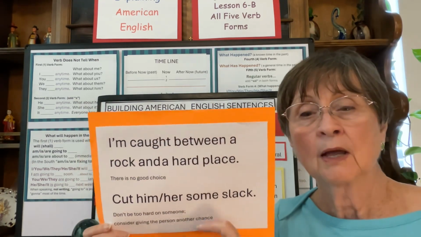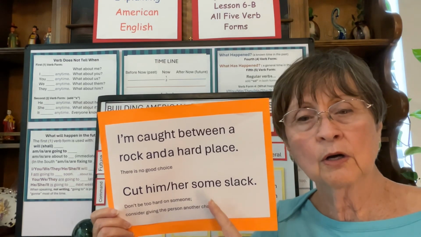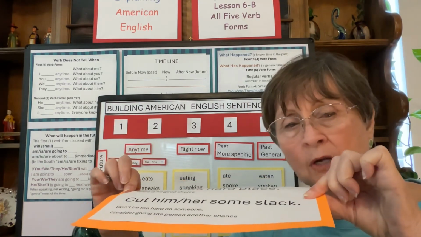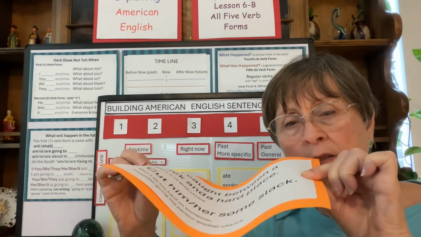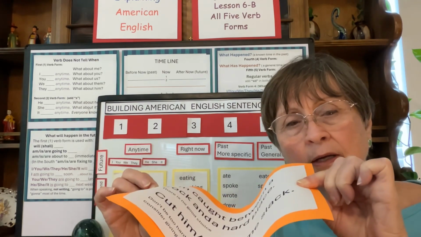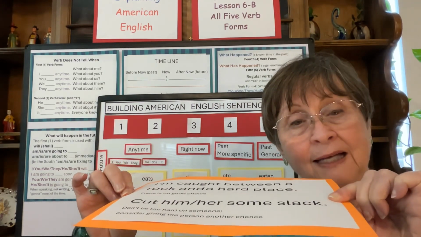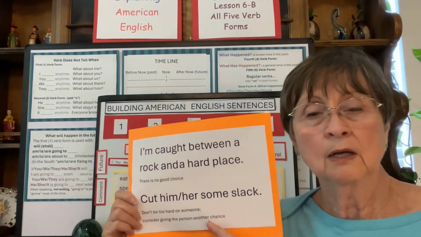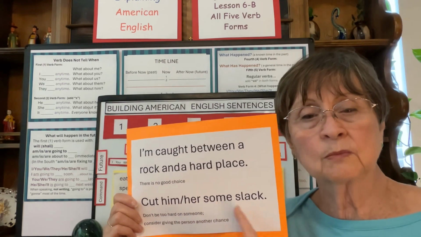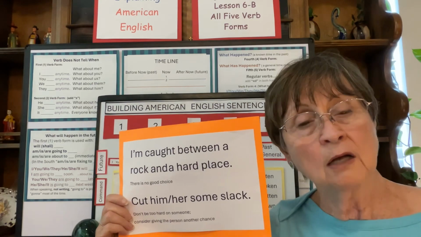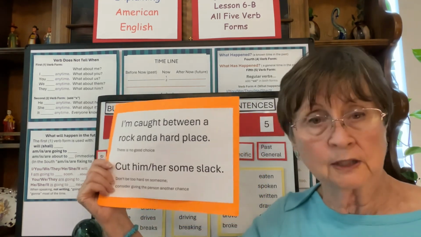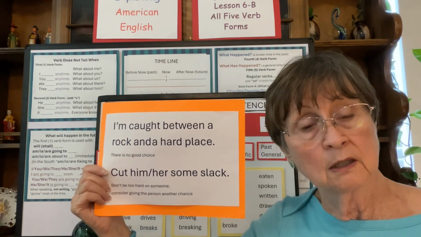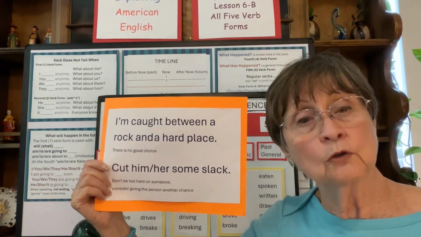I'm caught. The other one is cut him or her some slack. Now, slack is when you have something that's pulled really tight, there's no slack. But if you loosen it a little, now there's some slack here. And I pull it tight and take out the slack. Here's slack, no slack. So I want to give someone or cut someone some slack. It means I'm not going to apply the rule strictly. You have been late to work, for instance, for 3 days this week. Normally, I would have to reduce your pay.